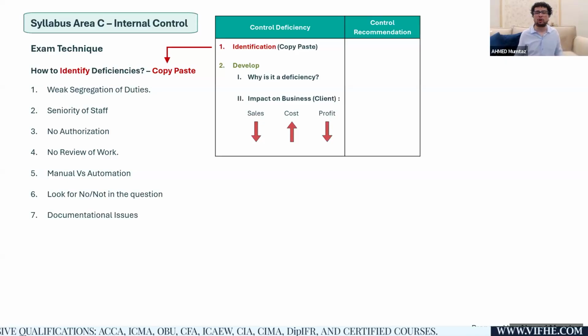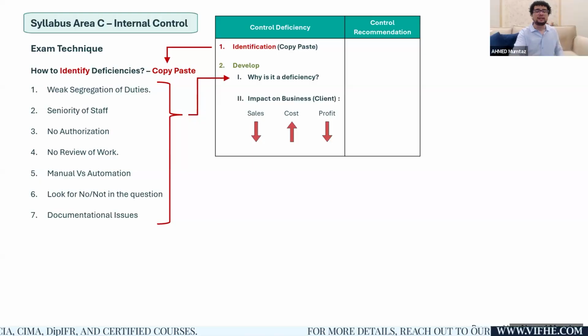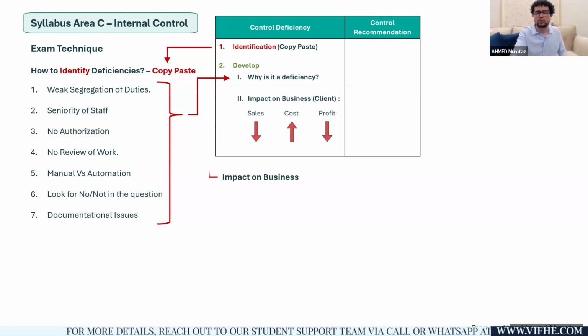So what if the documents are not sequentially numbered? What if the documents are not in sufficient quantity? So documentation issues, watch out for these things. This is according to my experience and my past paper analysis. These are the most common deficiencies in any AA past paper question.